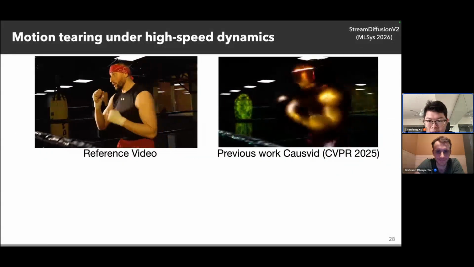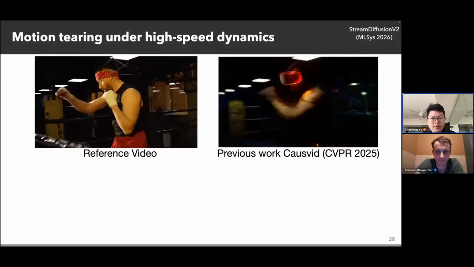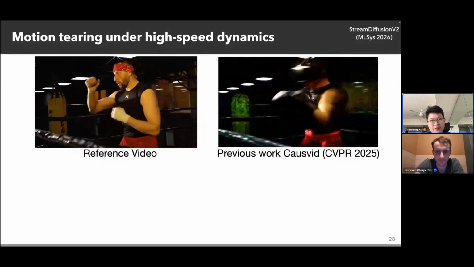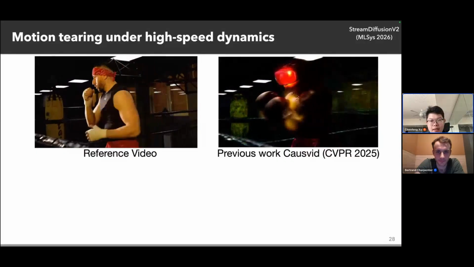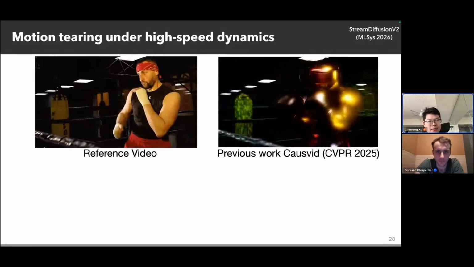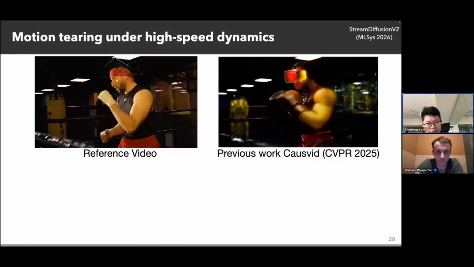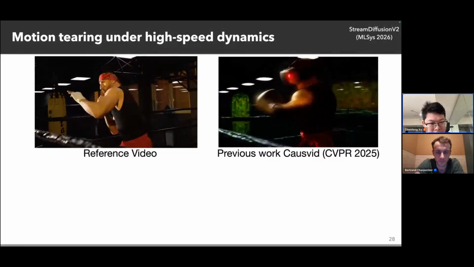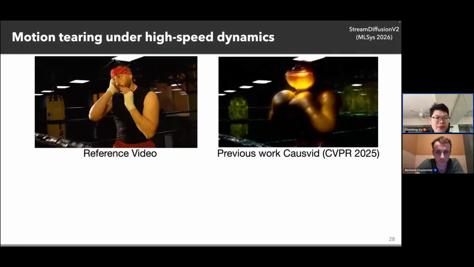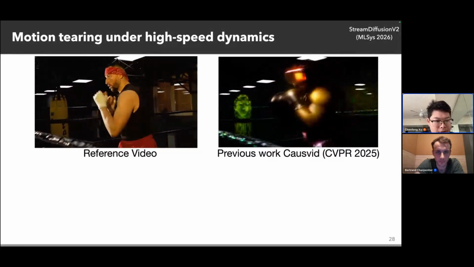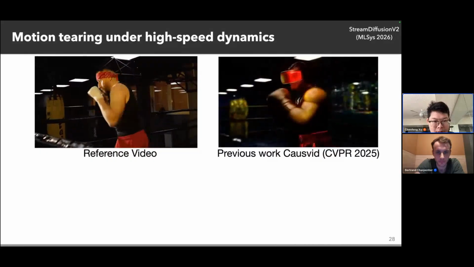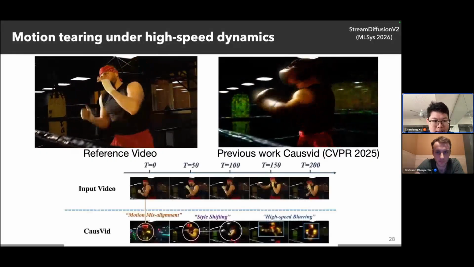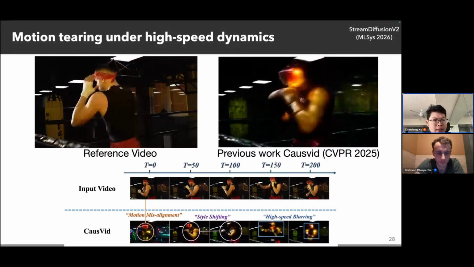Even though we can make the efficiency targets meet our expectation, we find that the appearance is still not satisfactory. If we want to handle high-speed dynamic videos, as shown here, you can see very severe motion tearing.